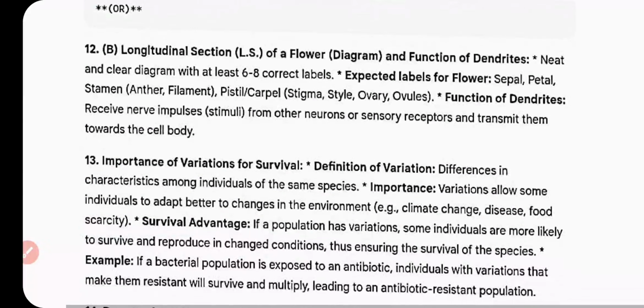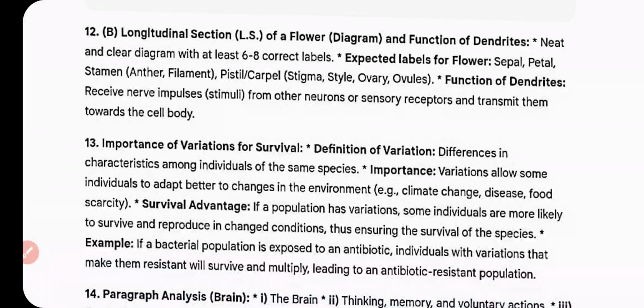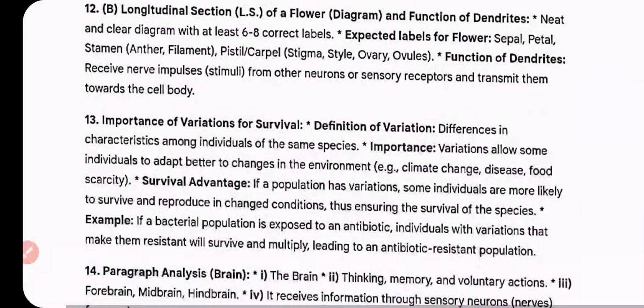And the internal questions: sepal, petal, stamen, anther, filament, pistil, carpel, stigma, style, ovary, ovules. Function of the dendrite: receives nerve impulses, stimuli from the other neuron or sensory receptor, and transmits them towards the cell body.